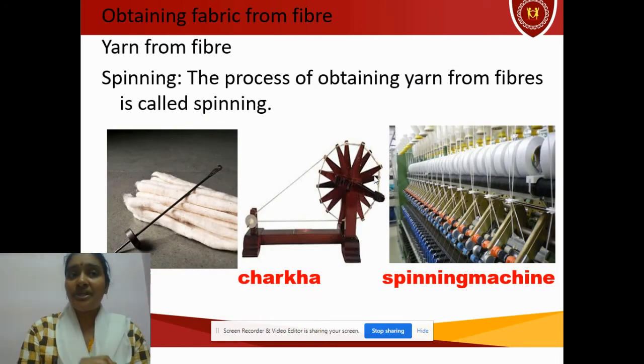Next, from here we move on to obtaining fabric from fiber. How do we obtain fabric from fiber? First is yarn. I have told you just now, twisted threads are called yarn. That process of making yarn is called spinning. You can see here three images. One is the takli, a spinning tool, then the charkha and the spinning machine. These three tools are used to make yarn from fibers.